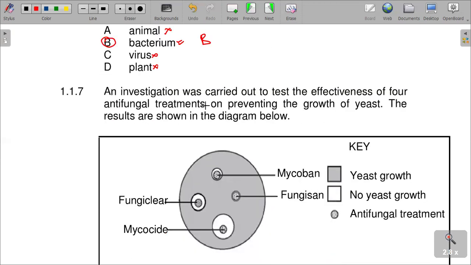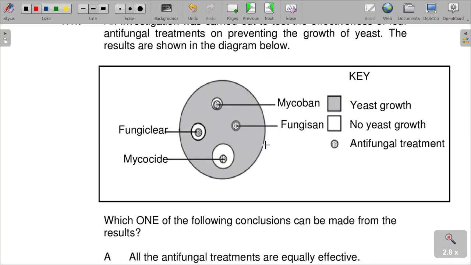And an investigation was carried out to test the effectiveness of 4 antifungal treatments on preventing the growth of yeast. The results are shown in the table below. The shaded one is representing yeast growth, the white one is representing no yeast growth, and the shaded and dotted one is showing antifungal treatment.